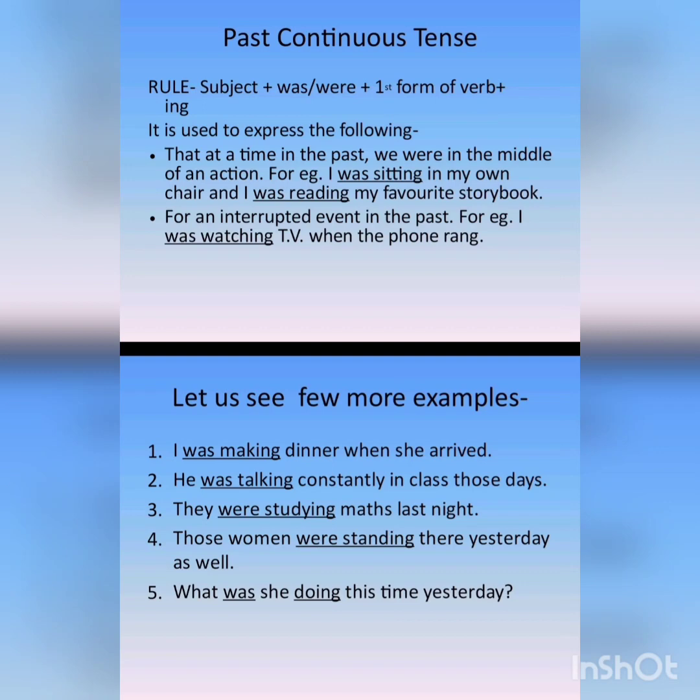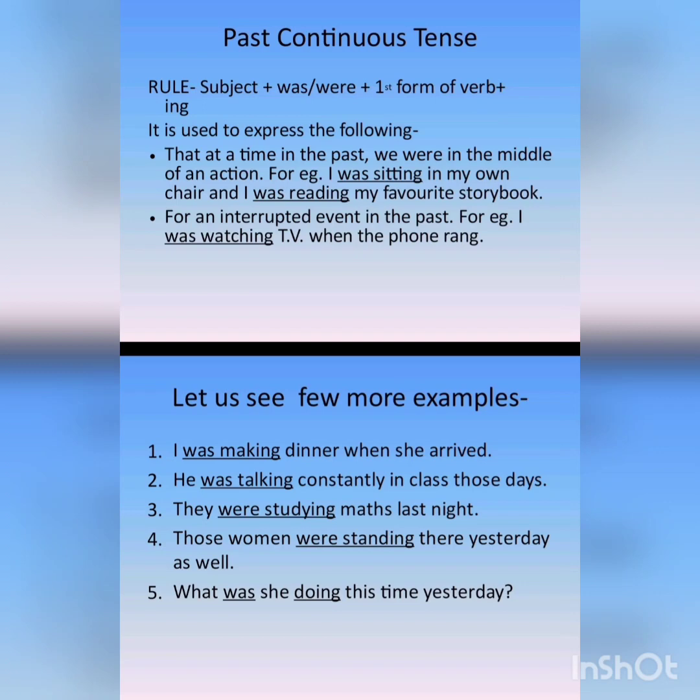The fifth sentence is, what was she doing this time yesterday? Okay, so here also you can see was is used, and with the base form of the verb, that is do, we have added ing. Okay, so listen to this carefully children, was is used when the subject is singular.